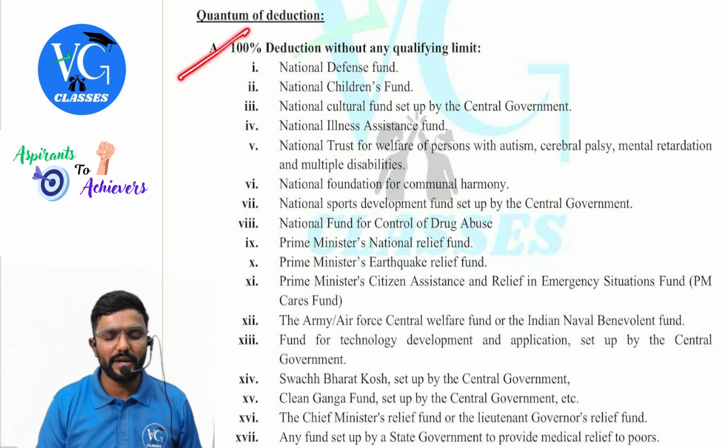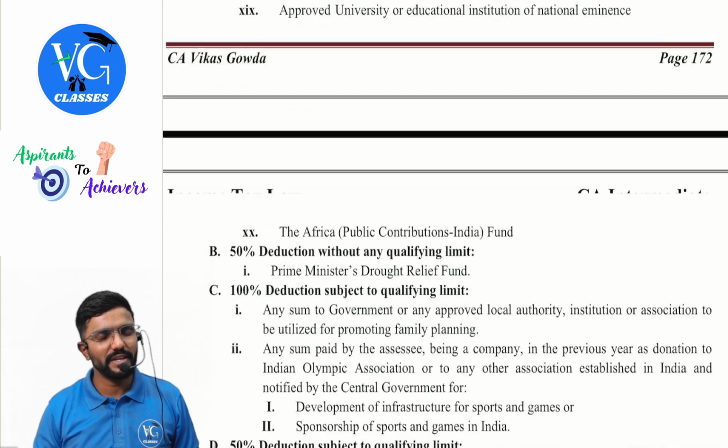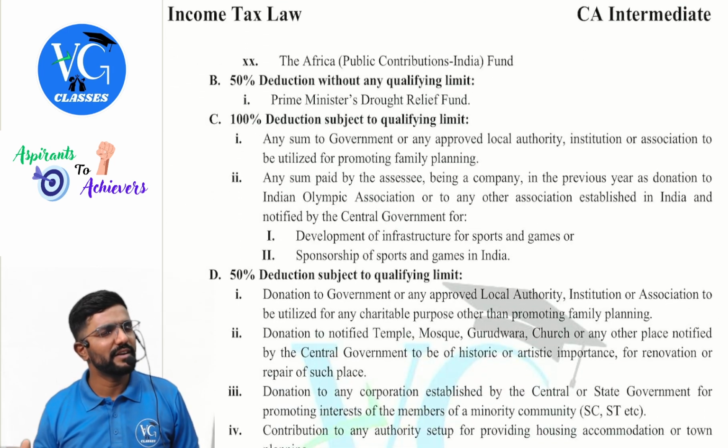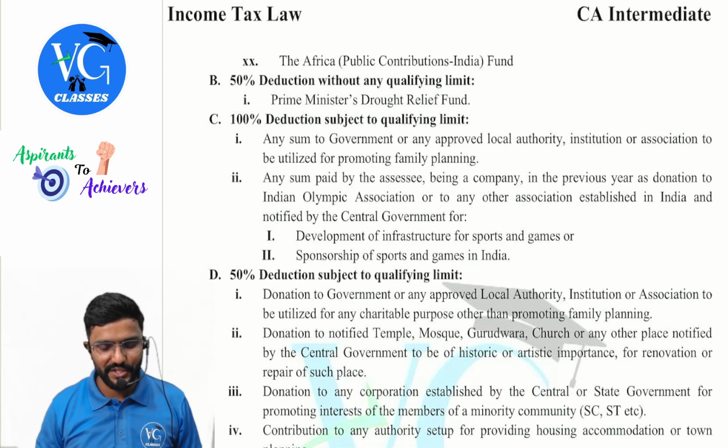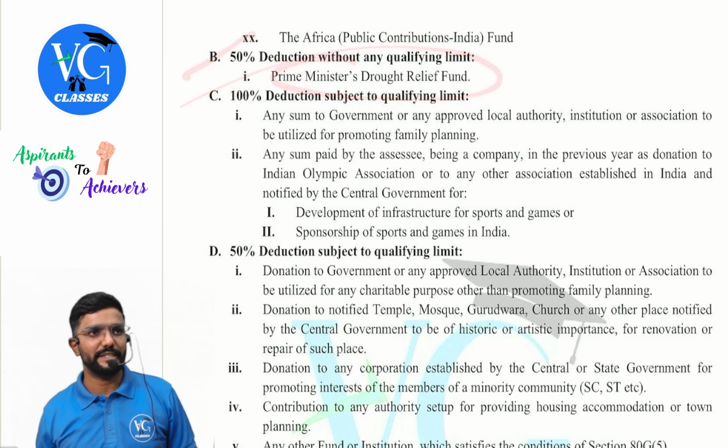First category, a number of things are covered, guys. Lot of things are covered, everything related to national or the government or the Prime Minister. B category, only one: Prime Minister's Drought Relief Fund.